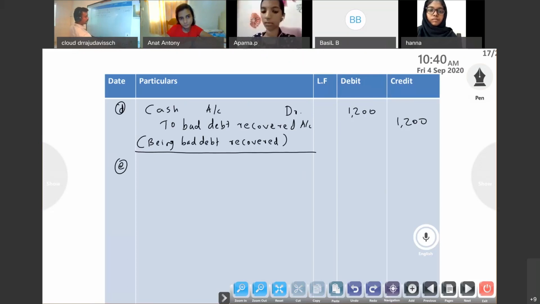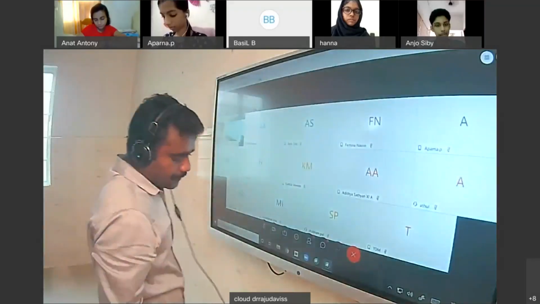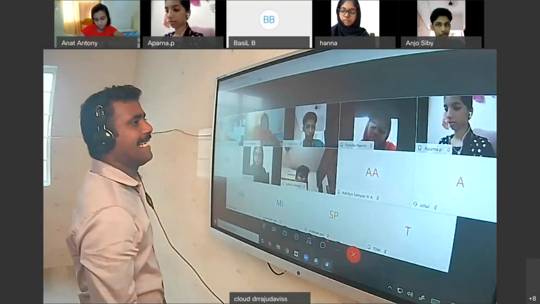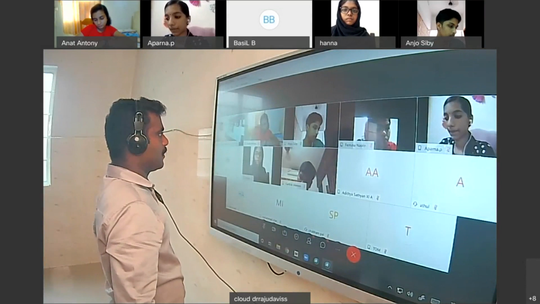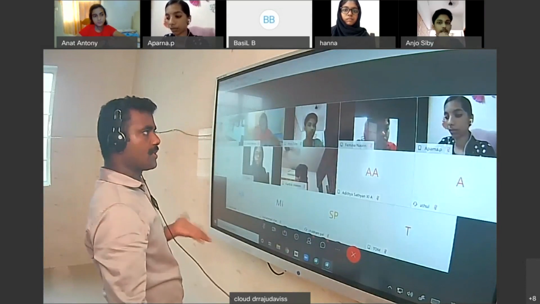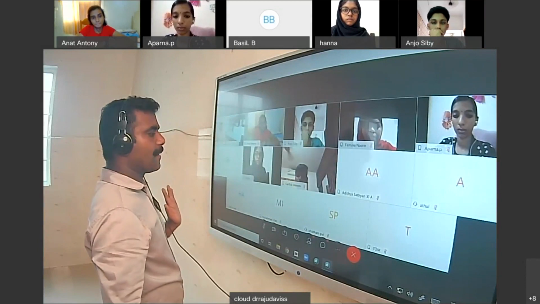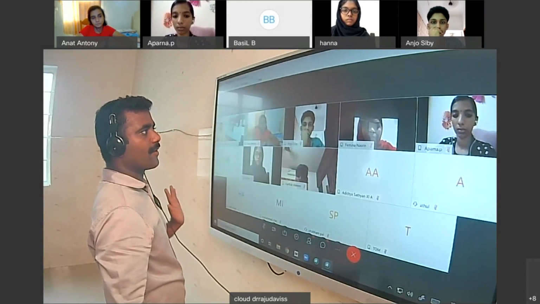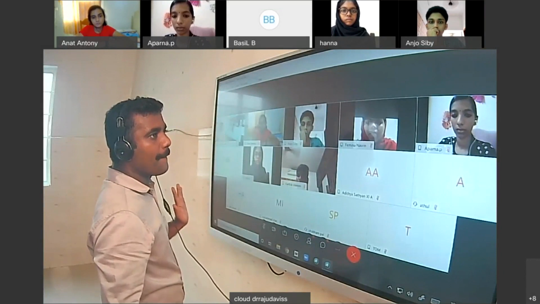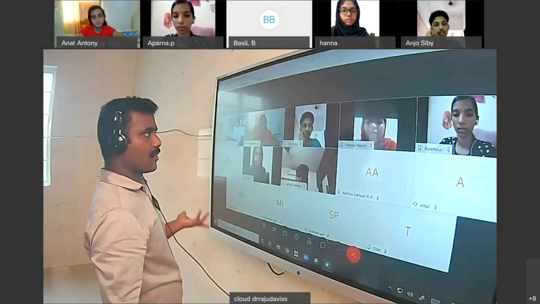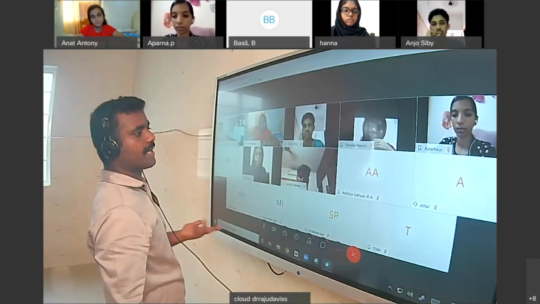Okay, so next one, goods destroyed by fire. Goods only destroyed. We know that credit will be goods given, goods destroyed. Goods only will go, so credit will be to purchase. Goods given as charity, charity account to purchase. Goods used for personal use, drawings account to purchase.